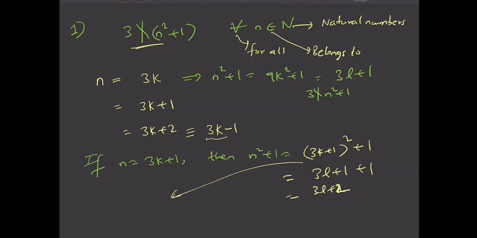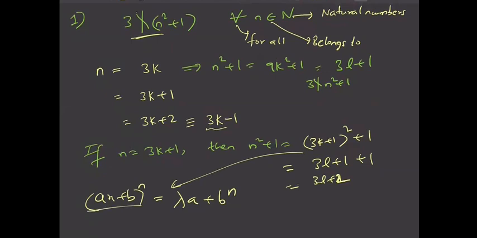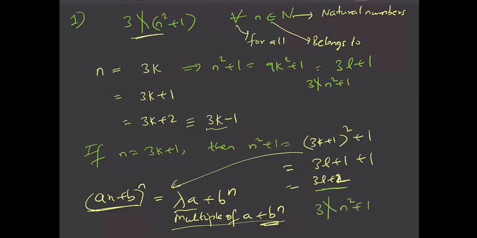Here I have used the property that (ax plus b) whole power n is nothing but of the type lambda into a plus b power n, right? (ax plus b) whole power n is a multiple of a plus b power n. We have already discussed this so many times. Using the binomial theorem, you can see that this is true. So I have used that here: (3k plus 1) whole square is a multiple of (3 plus 1) power 2, that is 1. So this is also 3l plus 2. Clearly it leaves a remainder 2. So 3 does not divide n square plus 1 in this case also.